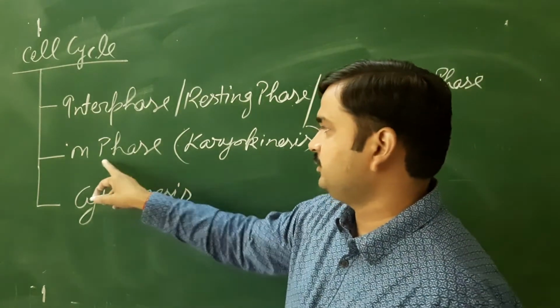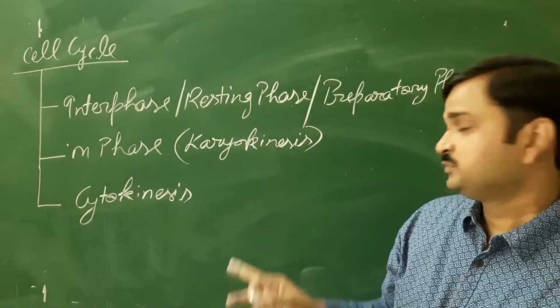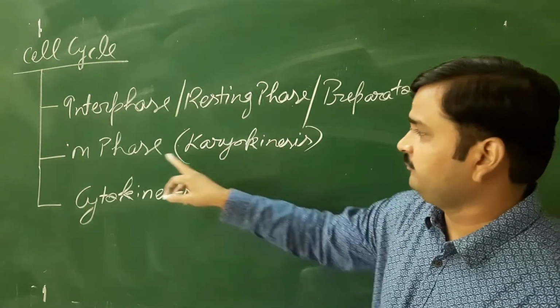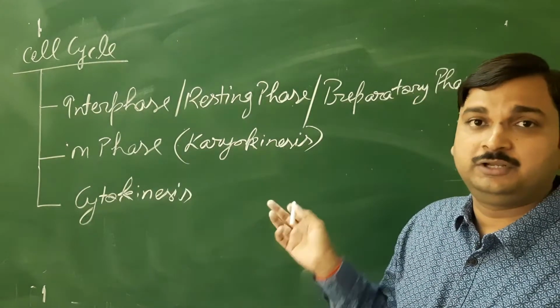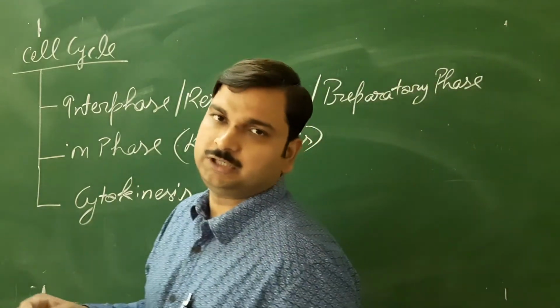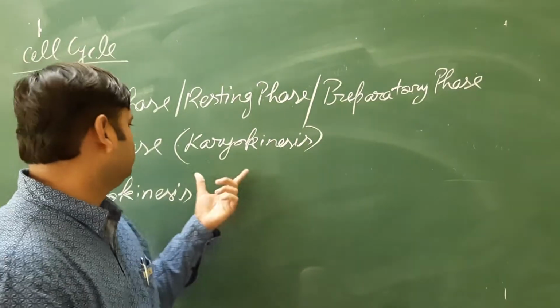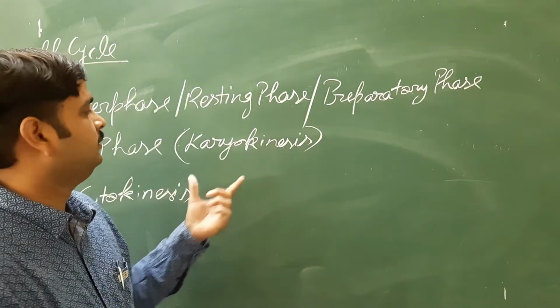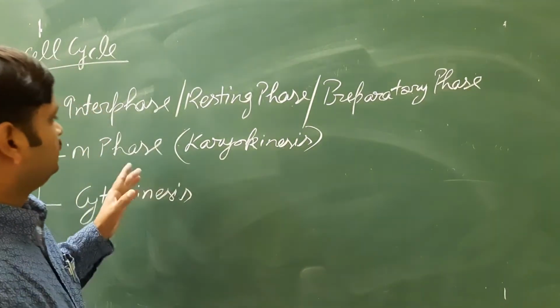So this M phase is also called the mitotic phase. This is the phase when the division of the nucleus takes place. That's what is called the M phase, or mitotic phase. So what happened?